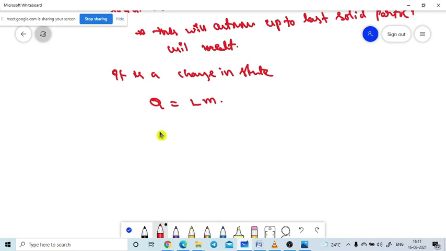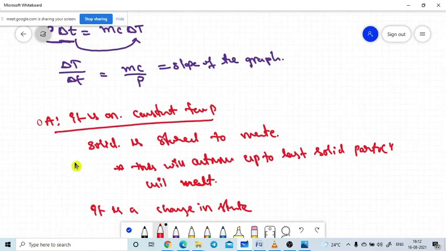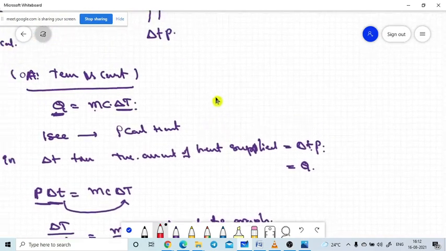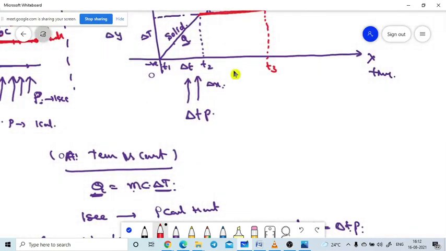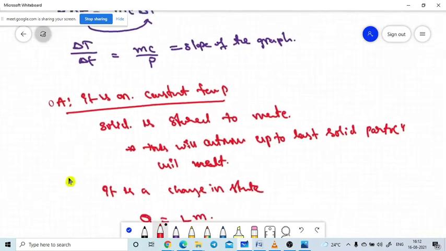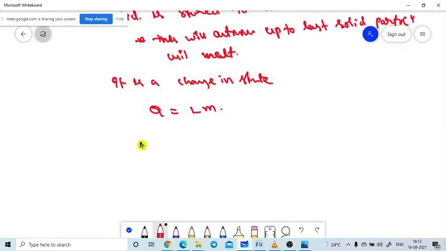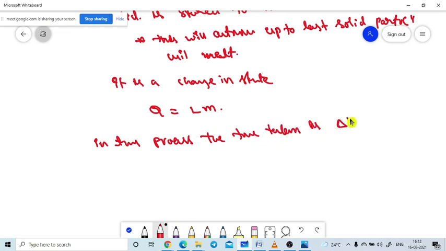If the time taken for this one, let's assume here in the diagram, is delta T2. Let's assume the time taken is delta T2, which means how much heat is supplied to the system in this process. The time taken is delta T2. Then Q can be written as,